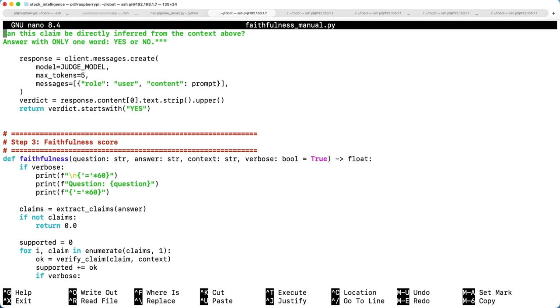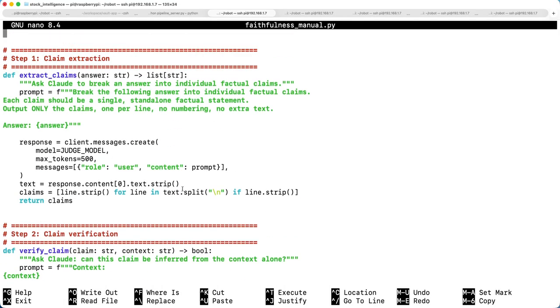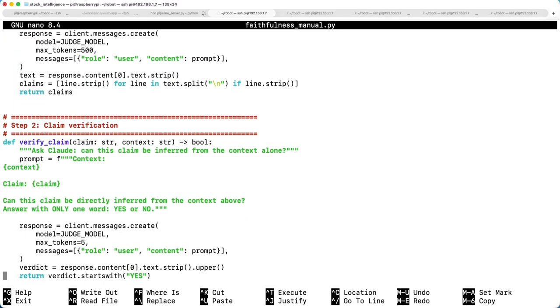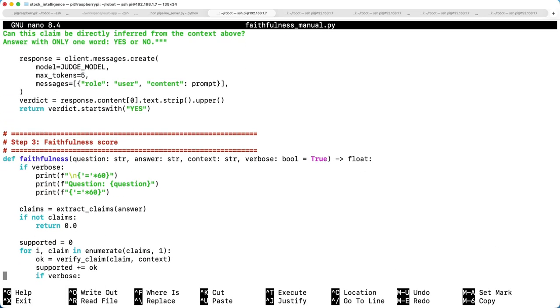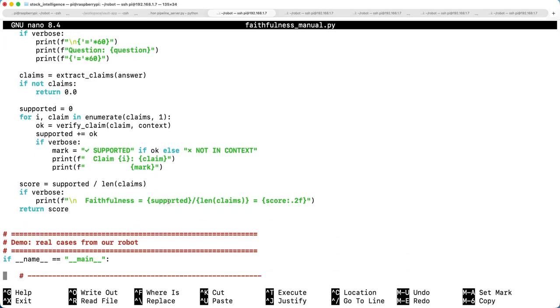And when I say extract the claims, there will be a judge model. In our case, we are using Claude Sonnet 4.5 as the judge model. It basically extracts the claims, and when I say extract, I will show you what I mean. And then it will verify again. We are making Claude Sonnet the judge model, so it will verify, and then we will calculate the faithfulness. The formula is supported divided by the number of claims. So that's the formula of faithfulness.